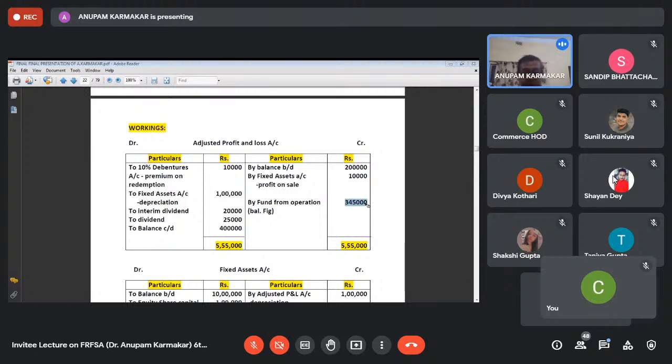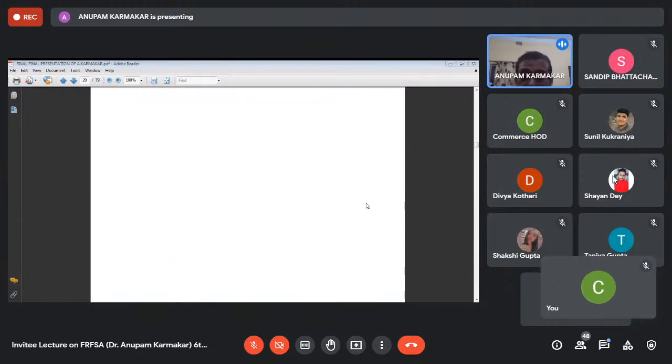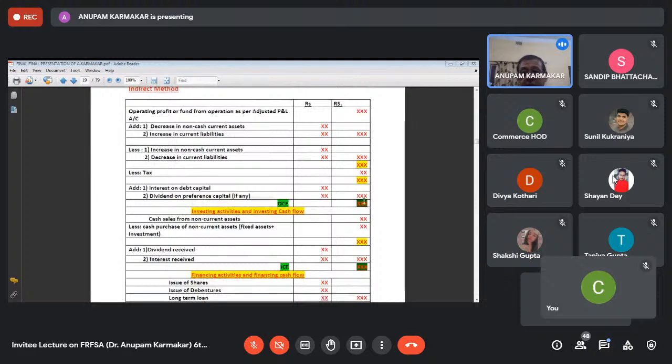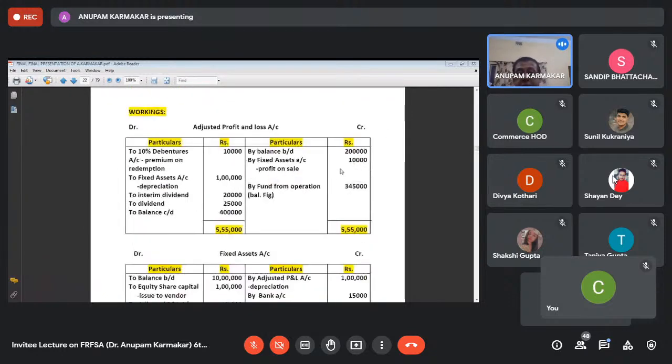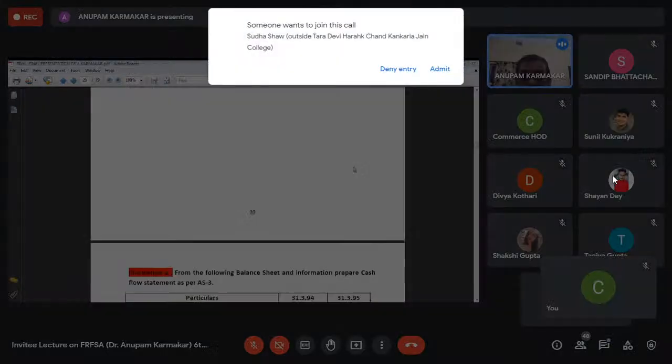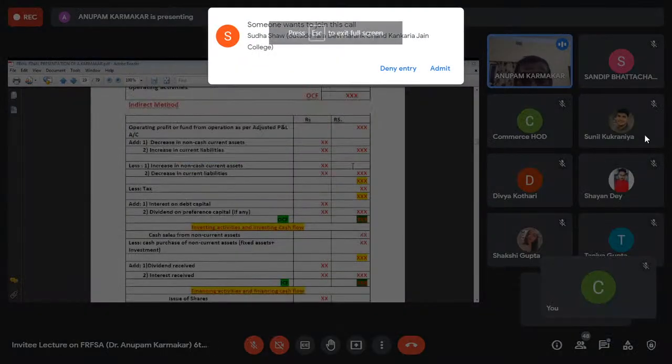So 3,45,000 is the starting point for preparing the operating cash flow. In this case, this is operating profit or fund from operation as per adjusted P&L account. This is the 3,45,000 that I have shown you, and this is the starting point of this operating cash flow.